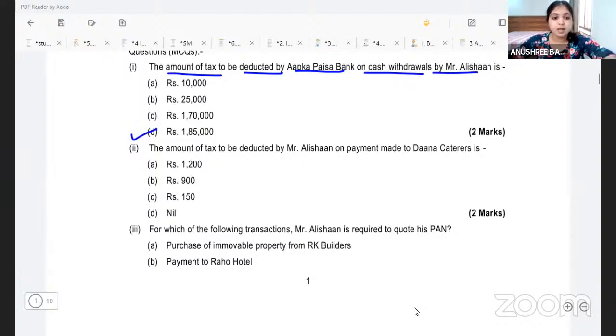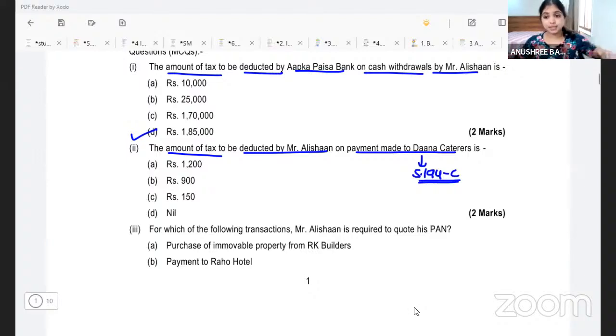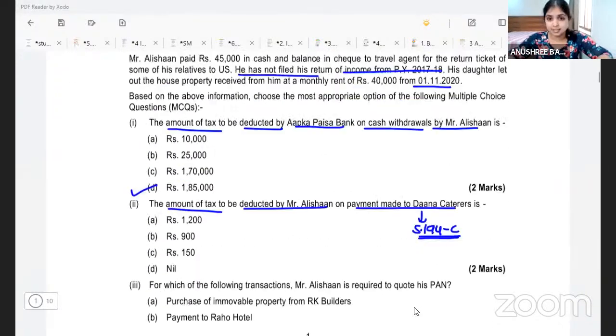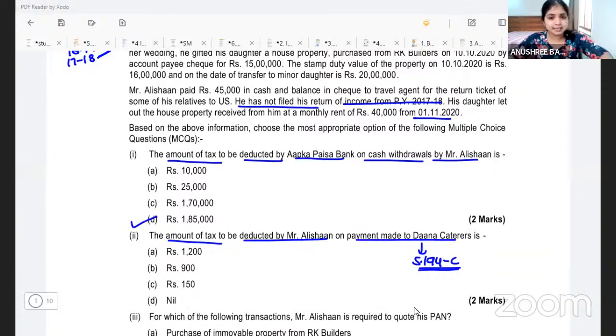Then number 2, amount of tax to be deducted by Mr. Alishan on payment made to Dana caterers. When you make a payment for catering, it does come under section 194C. Section 194C of your Income Tax Act talks about tax to be deducted at source relating to works contract. And if you look at the definition of works contract, it does include catering. But in this question, should we deduct tax under 194C? Definitely not. Not required.